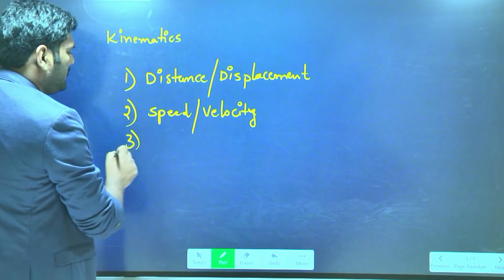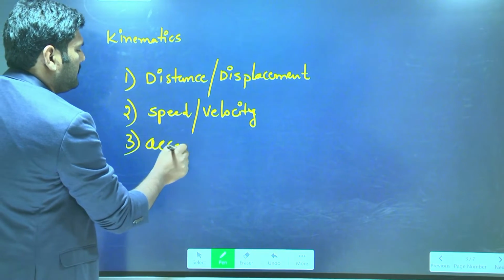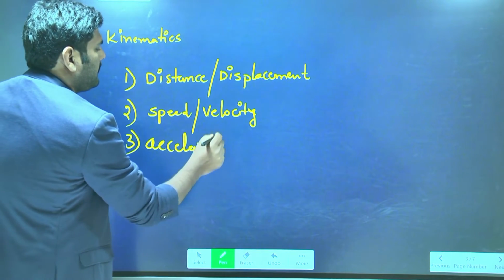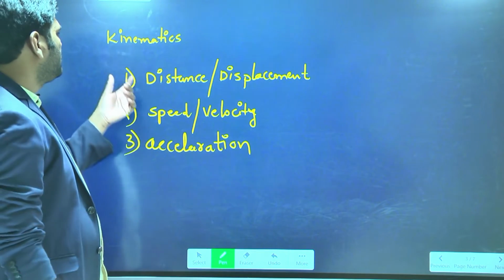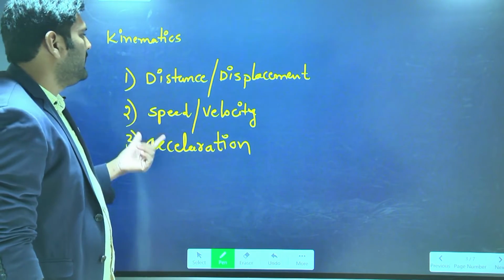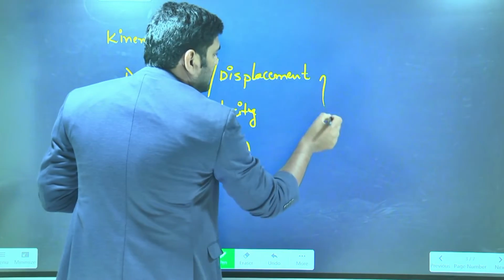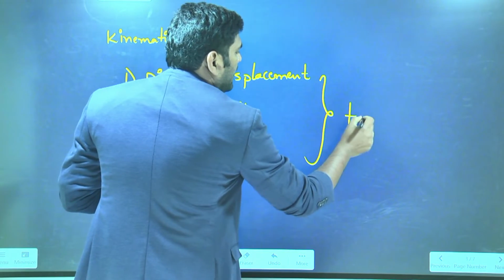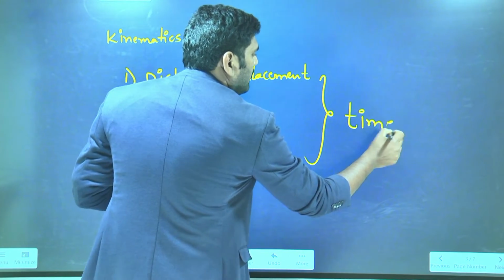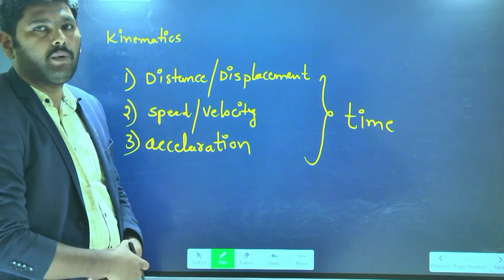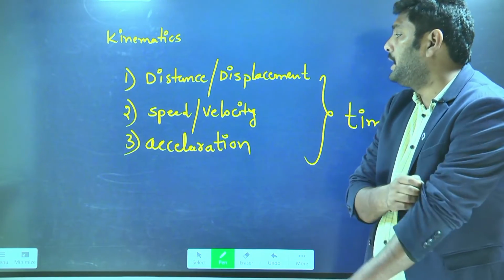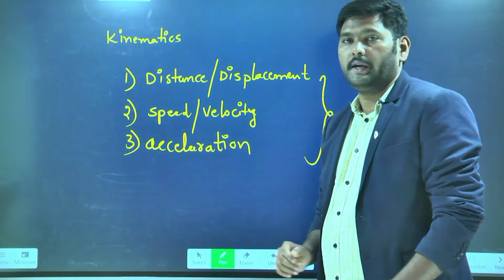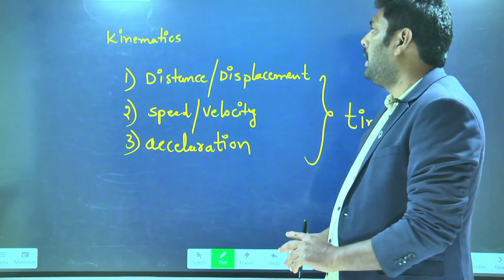Third is acceleration. So these are the three physical quantities. Along with these three, we will involve time also. Let's talk one by one in detail about these three physical quantities along with time.